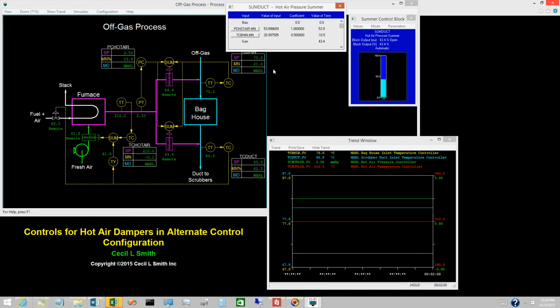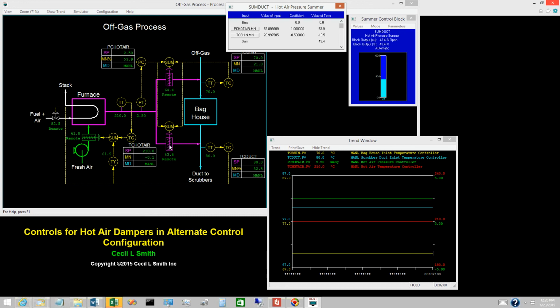The input from the hot air pressure controller is the average opening. The coefficient is 1.0. The input from the baghouse inlet temperature controller is the difference in the openings. The coefficient is minus 0.5. Half the difference is subtracted from the average to obtain the opening of the hot air damper to scrubber duct inlet.